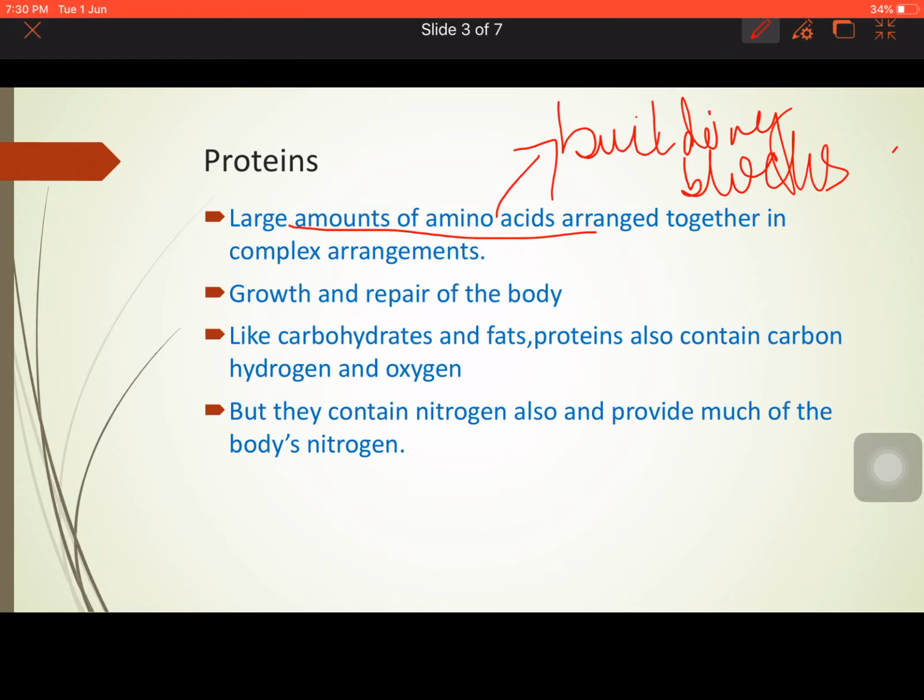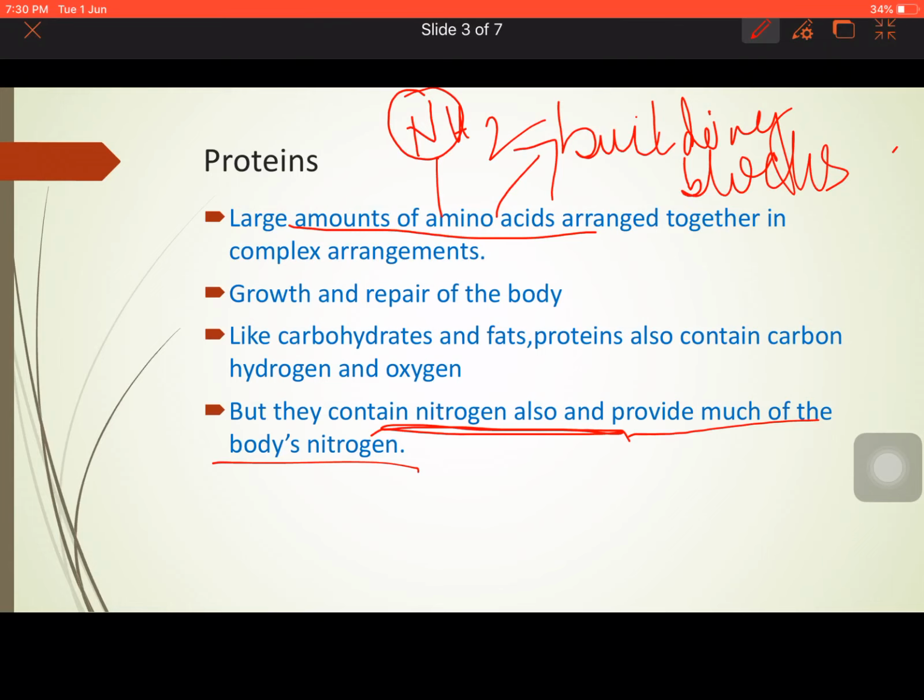This nitrogen present in the amino acid provides much of the body's nitrogen requirement. So, whatever nitrogen is required in the body comes from the amino group of these building blocks, the amino acids of proteins.